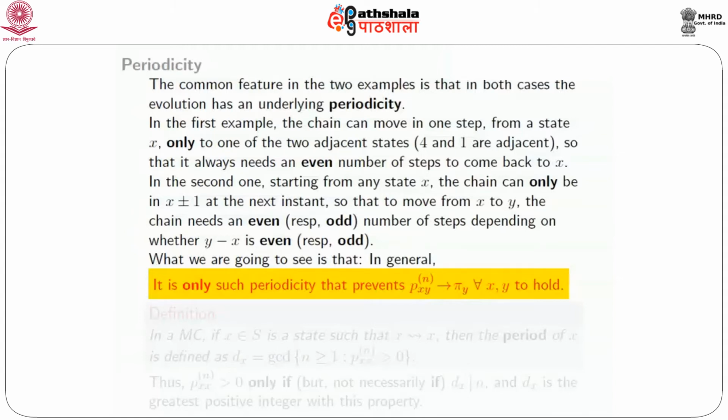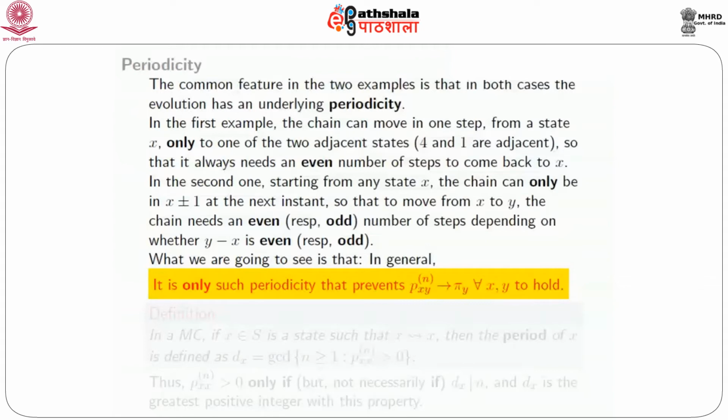So I come back to any Markov chain. Suppose x is a state such that x leads to x. That means starting from x, the Markov chain has a positive probability of returning to x in a finite number of steps, for some n. For such a state, the period of the state x is defined as follows: you look at all the n's such that P_xx^n is positive.